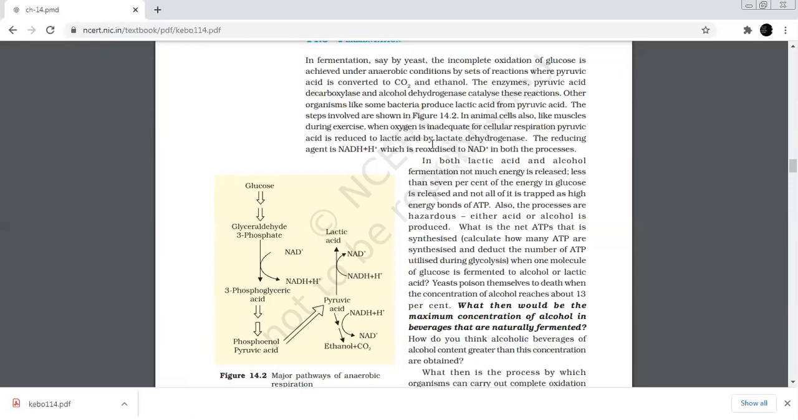Lactic acid fermentation occurs in the muscles, and organisms like some bacteria produce lactic acid as an end product from pyruvic acid. During the reduction, the pyruvic acid produced in glycolysis is reduced by NADH2 to form lactic acid. Carbon dioxide is not produced and NADH2 is oxidized to NAD. Likewise, in animal cells during exercise, when there is an inadequate amount of oxygen for cellular respiration, pyruvic acid is reduced to lactic acid in the presence of enzyme lactate dehydrogenase. Thus, in both processes, oxidation of the reducing agent takes place.